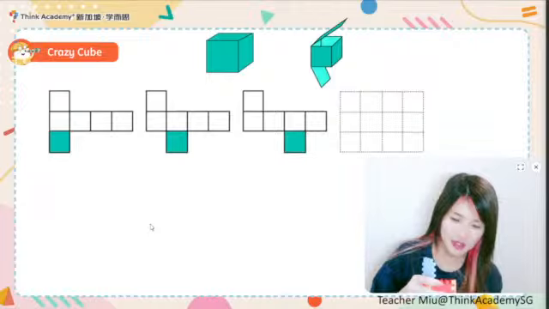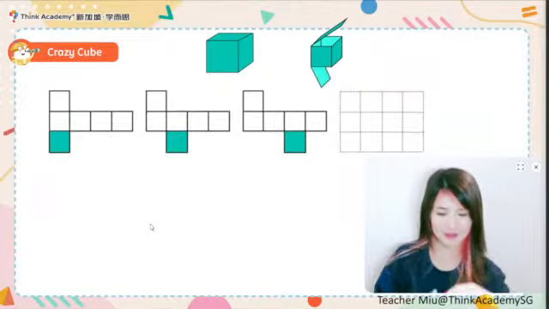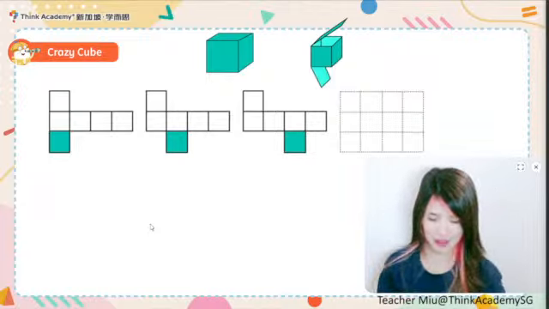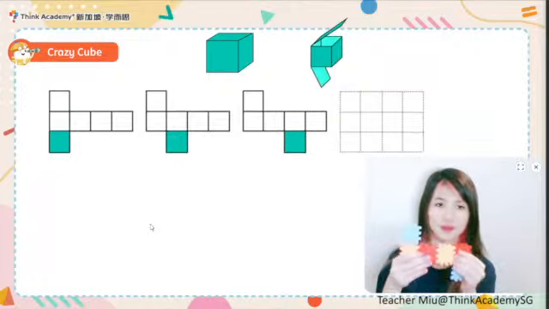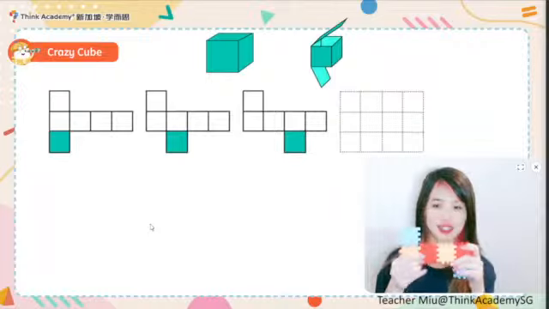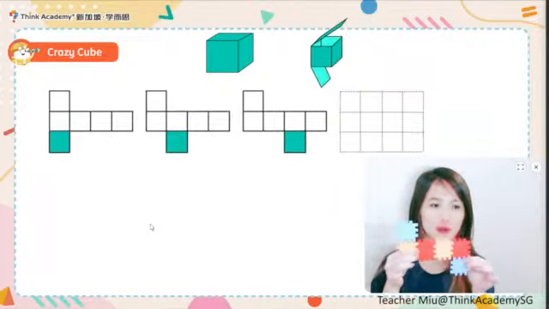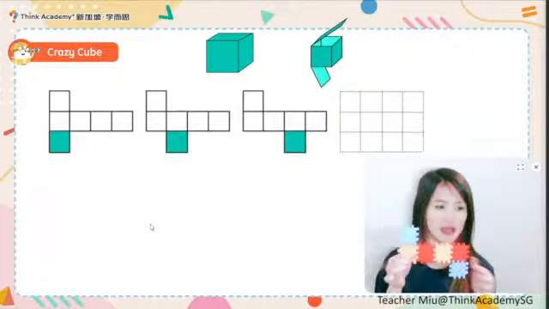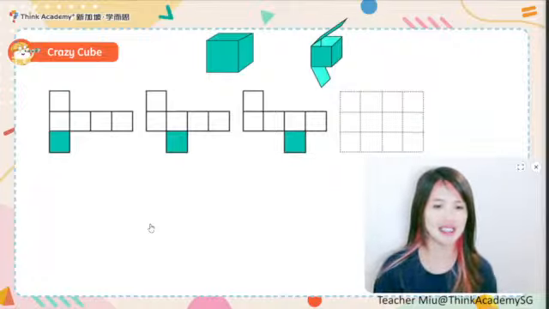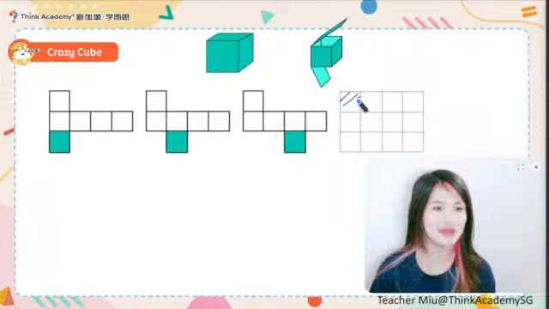So how would it look? Let me just open it here. This is also another net of a cube. As you see, 1 head, 4 body, and 1 bottom. So it will just be like this. 1 head, 4 body, and 1 bottom.